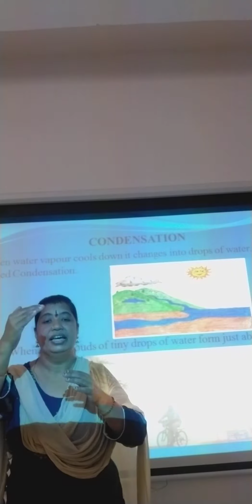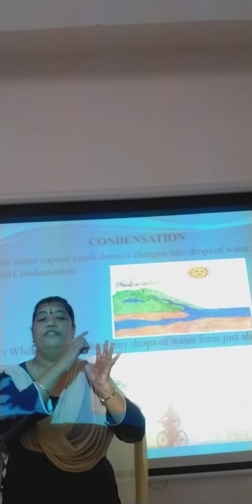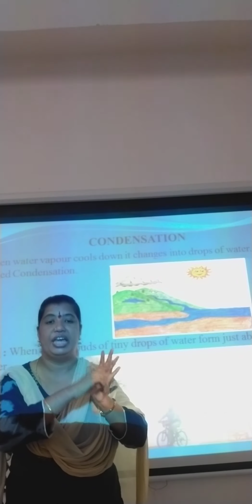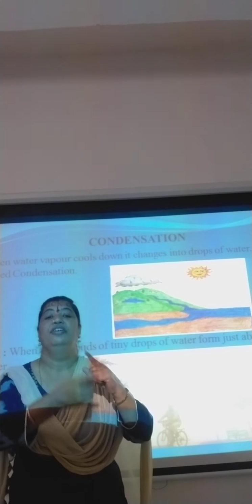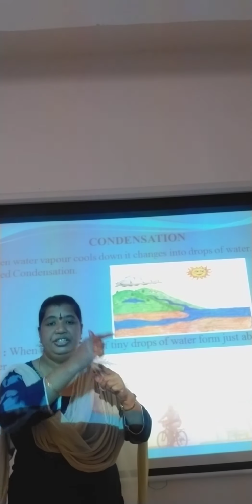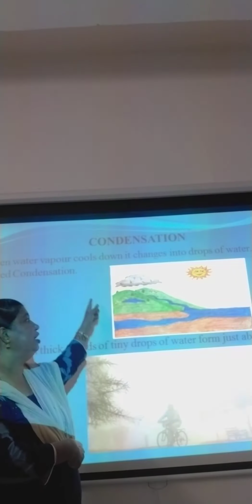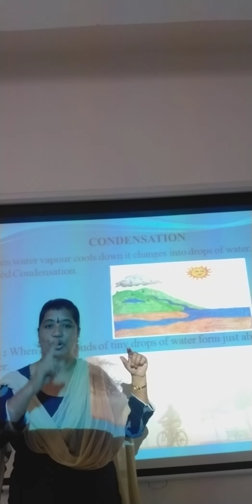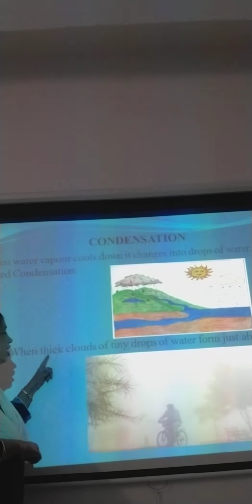So the gas is again changing to liquid. When liquid changes to gas, the process is called evaporation. When the gas changes back to liquid, that process is called condensation. Hope you are clear now, children? Now let's look into another thing.